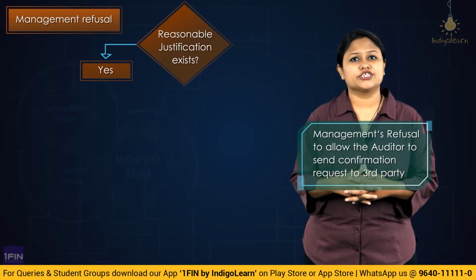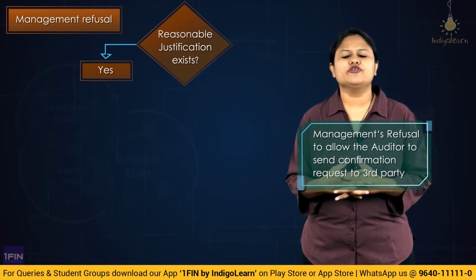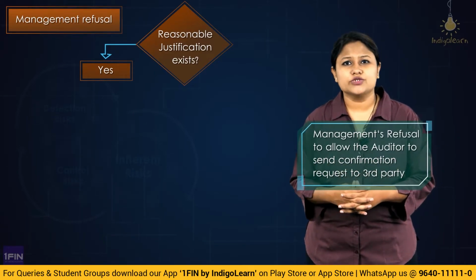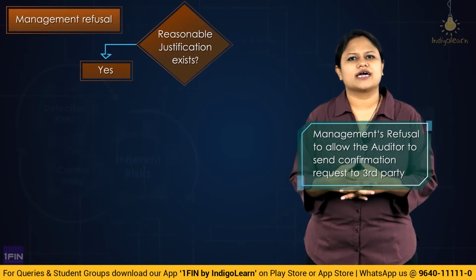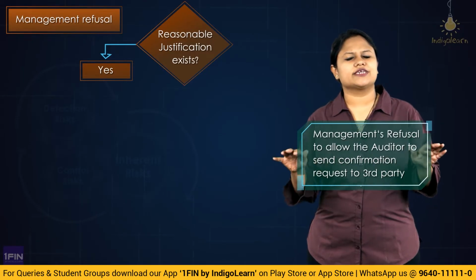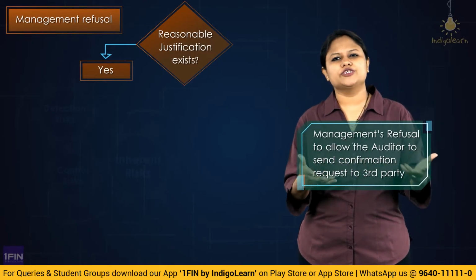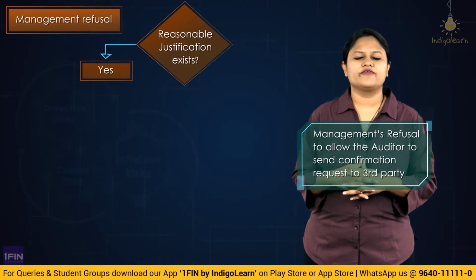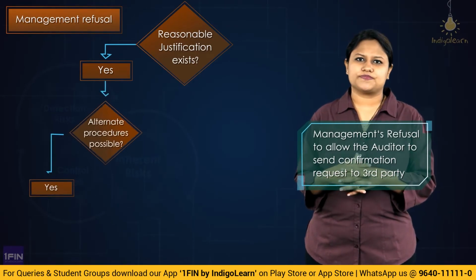I gave you the explanation of a credit balance where you have tried to make the payment but the creditor is not traceable. So in that case, what happens? Even if you want to send the confirmation, you will also not get a reply. So this is a reasonable justification given by whom? The management to the auditor. So in that case, the auditor will move in for alternate audit procedure.